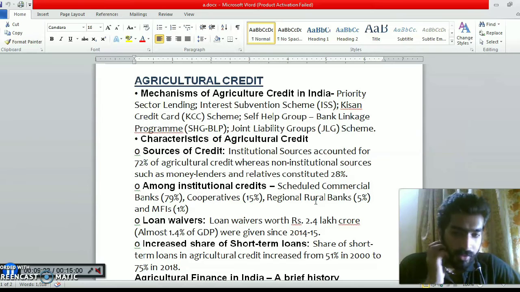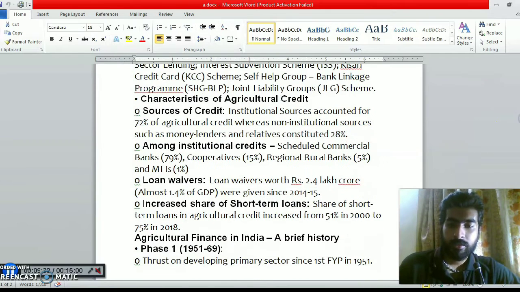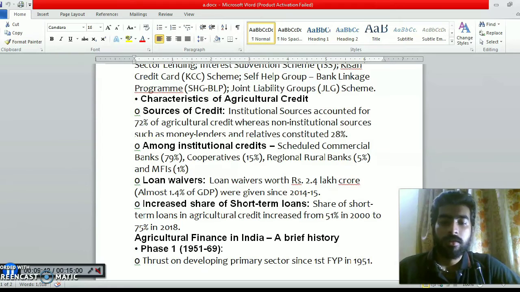Coming to loan waivers, worth 2.4 lakh crore, that is 1.4% of GDP, given from 2014 to 2015. And then comes the increased share of short-term loans: the share of short-term loans in agriculture credit increased from 51% in 2002 to 75% in 2018.